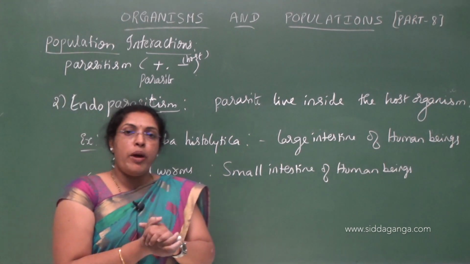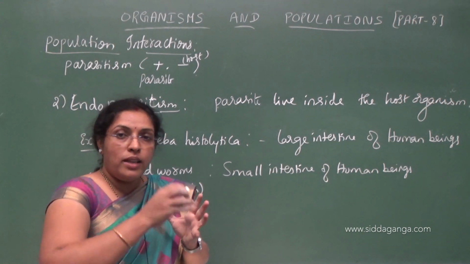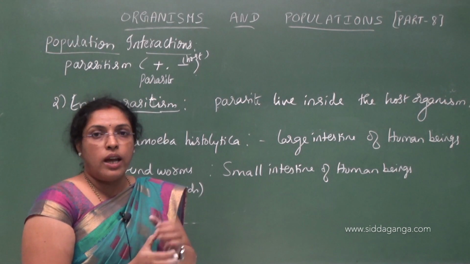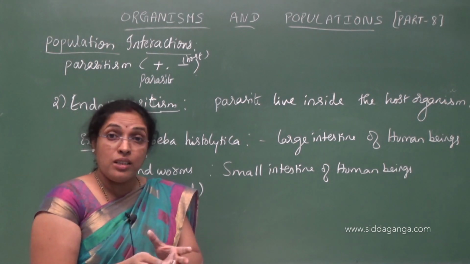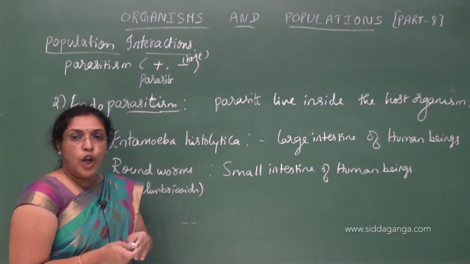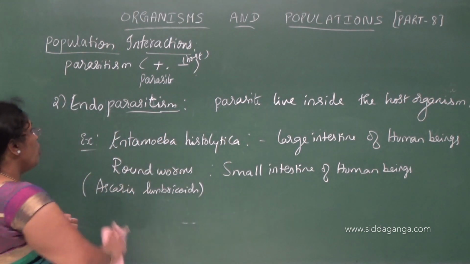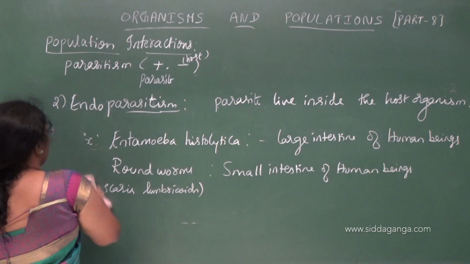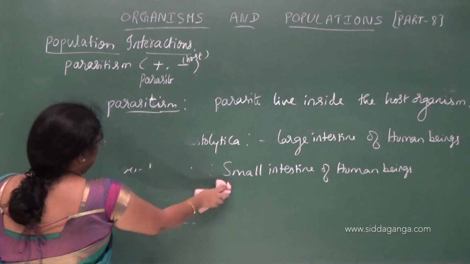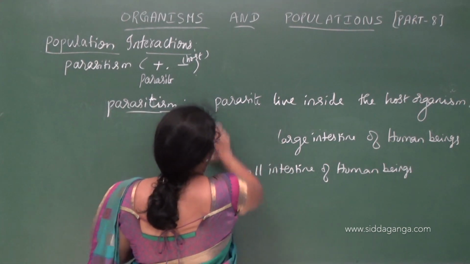In this type of parasitism, the parasites will live inside the body of a host, either in the intestine or in the lungs or in the blood. So that comes under endoparasites or endoparasitism. So next we have one more parasitism, that is brood parasitism.